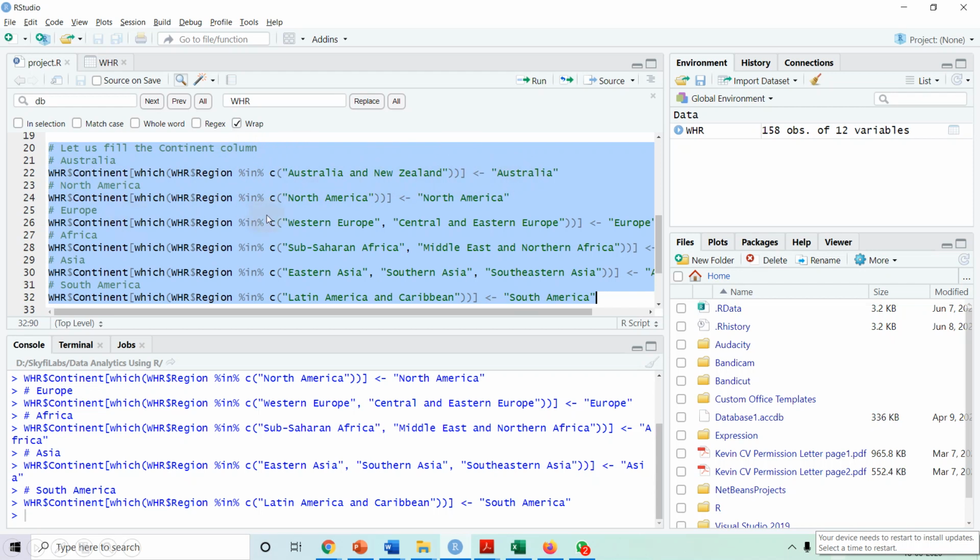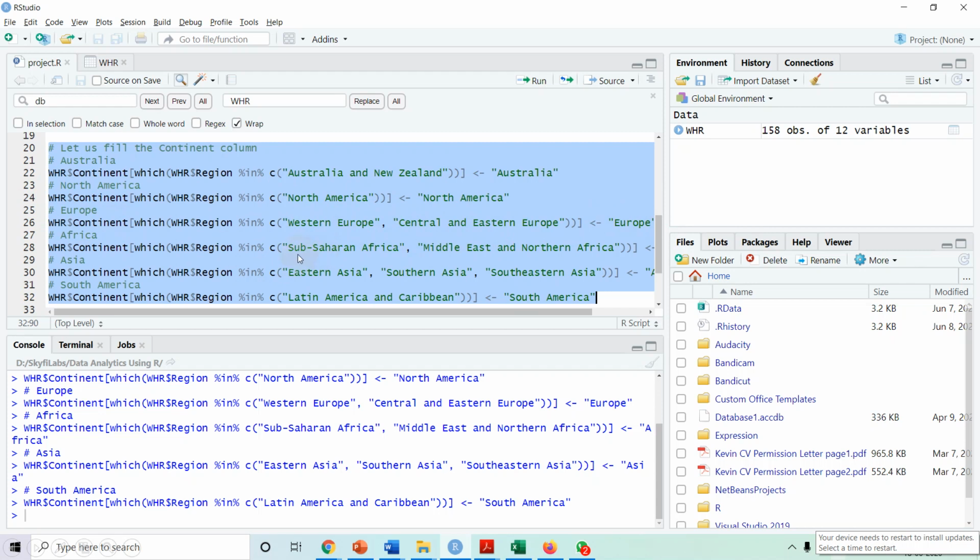Similarly, for all those regions whose value is North America, we want to set the continent as North America. For the regions with the values Western Europe, Central and Eastern Europe, we want to put the continent as Europe.